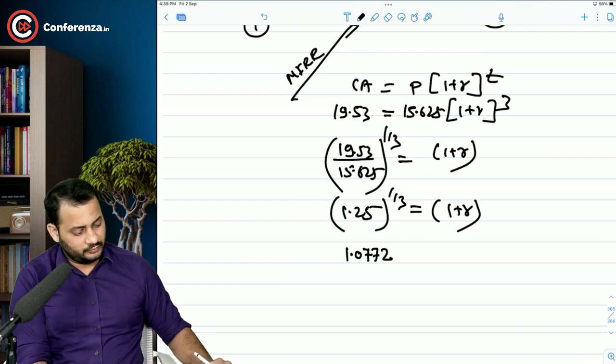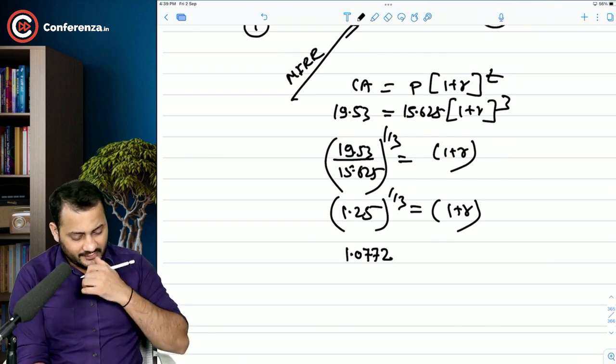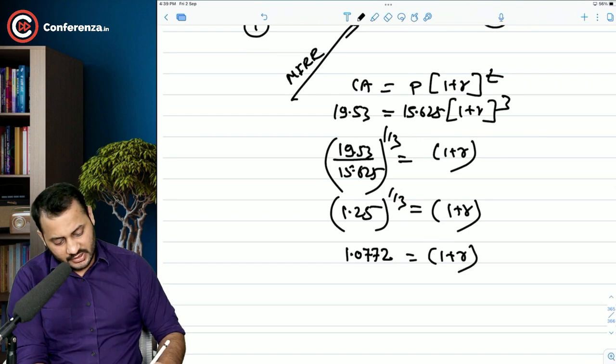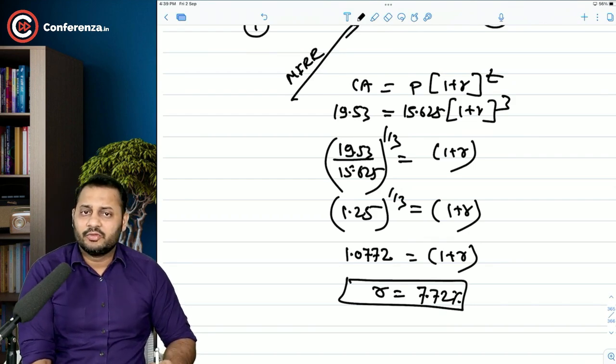1.0772. Yeah, exactly. So 1 plus R, and R will be 7.72%. This is your modified rate. How did I calculate 1.25 to the power 1 by 3?